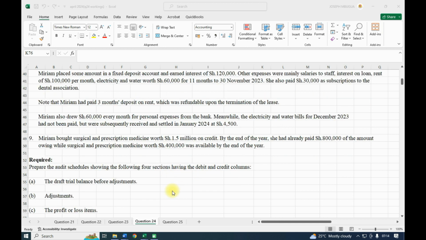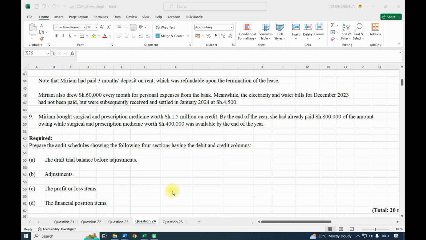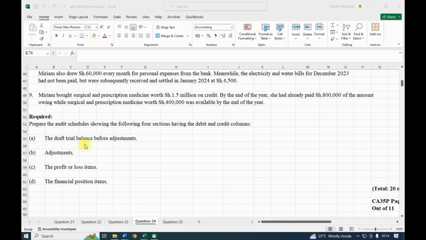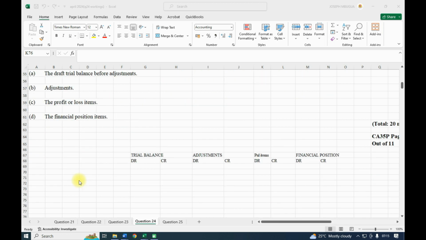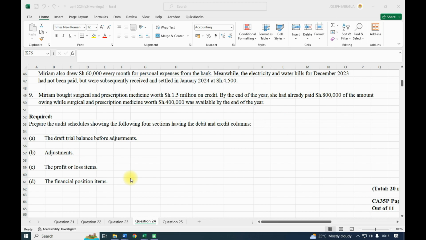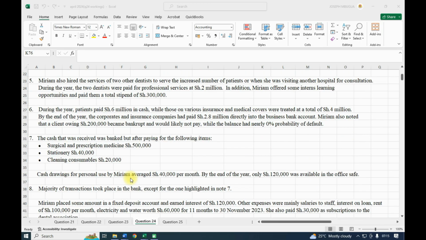So you are required to prepare the audit schedule showing the following 4 sections having the debit and credit columns. So the draft trial balance before adjustment, then adjustments, profit or loss items, and the financial position items. So here we shall prepare our trial balance, debit and credit, adjustment, profit and loss items, and financial position items. So we need to deal one by one with this particular question.